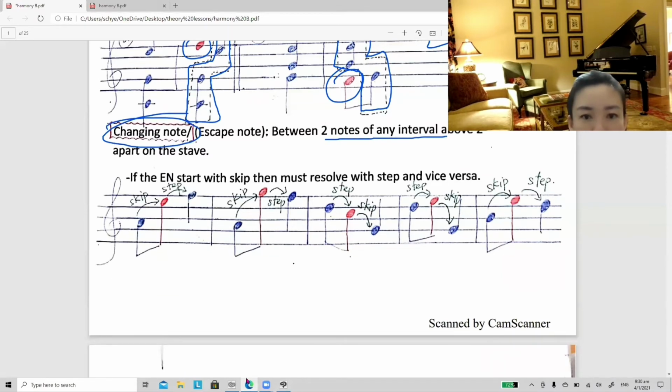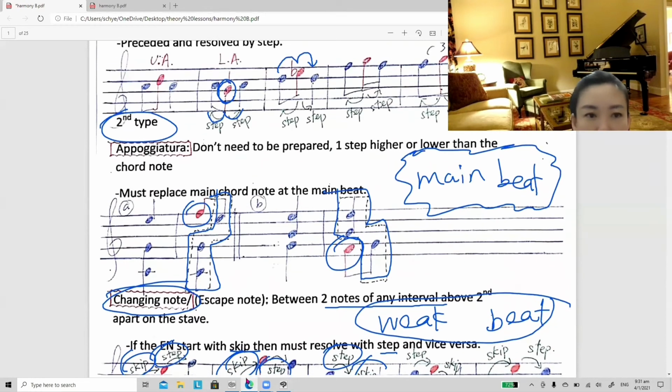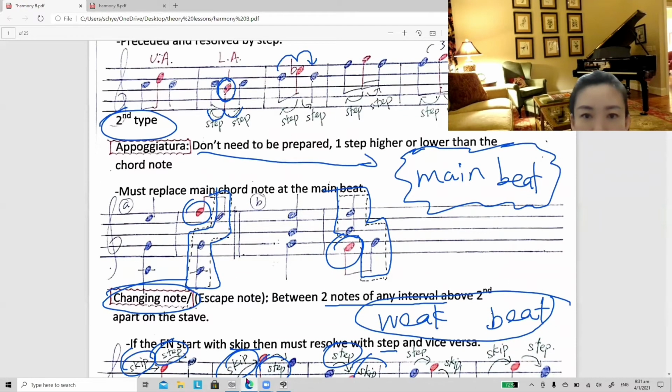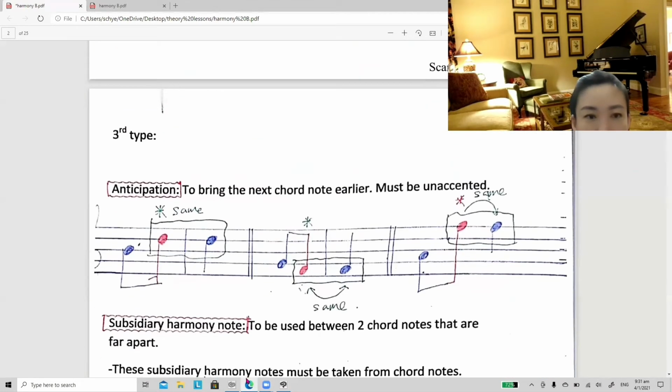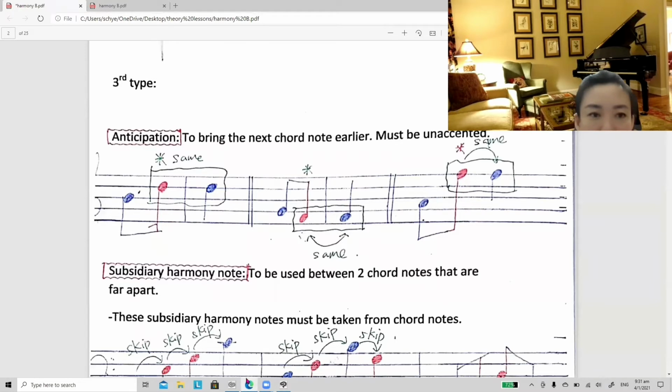So this is the summary for changing note between two notes. They must resolve with step and skip, or the other way around. So you will see a combination of skip and step, or step and skip. And this one has to be at a weak beat. So Appoggiatura must be at a main beat, and changing note must be at a weak beat. Now let's look at the third type. Third type is called anticipation.